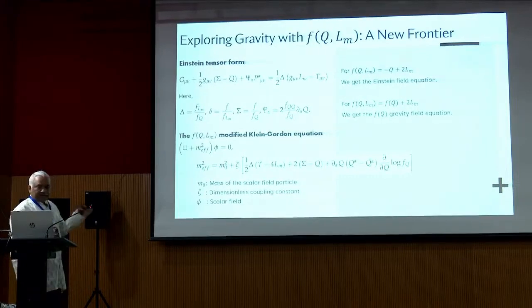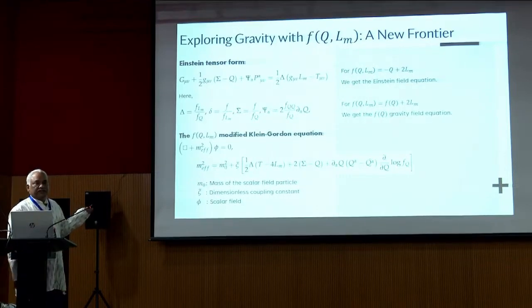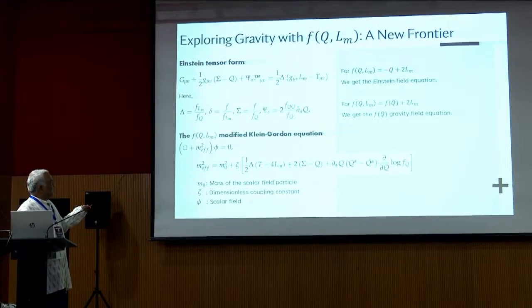Another thing we did is that this f(Q, L_M) gravity can be reduced to general theory of relativity, and also to f(Q) gravity. When you take f as minus Q plus 2L_M, then we get Einstein's field equation of general theory of relativity, and if you make f a function of Q plus 2L_M, then this f(Q, L_M) will reduce to f(Q) gravity. So one can reduce this f(Q, L_M) gravity to general theory of relativity and also f(Q) gravity.